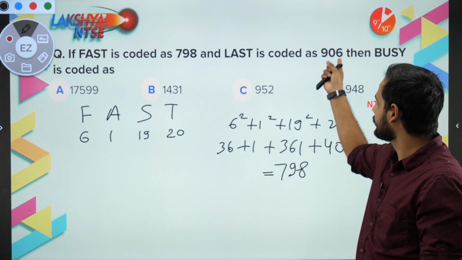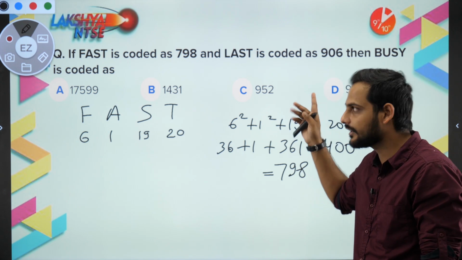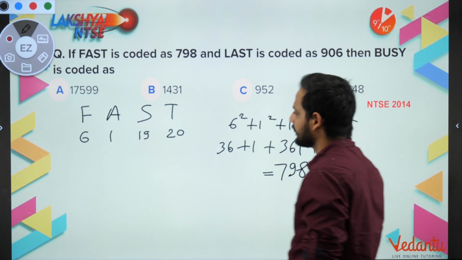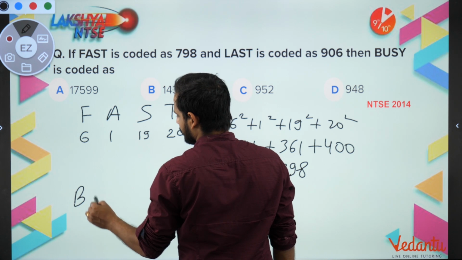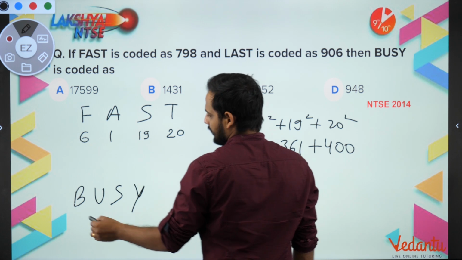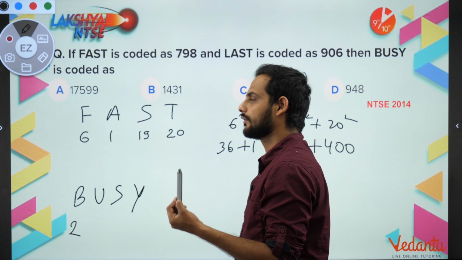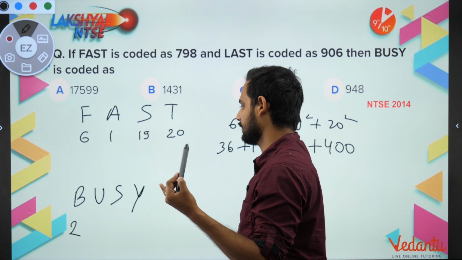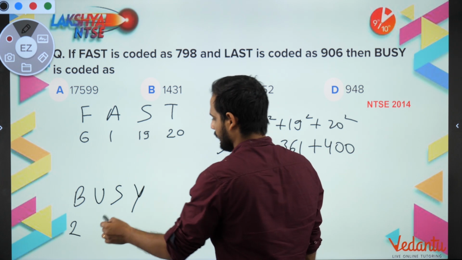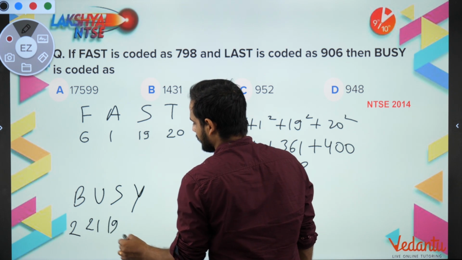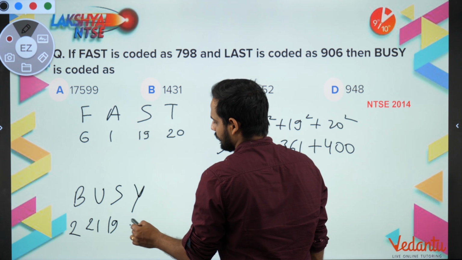Now for last also, similarly, if you add the squares, you will get the same thing. So now you have to code busy. Busy: at the second place, U is 21, B is 2, S is 19, and Y is 25.